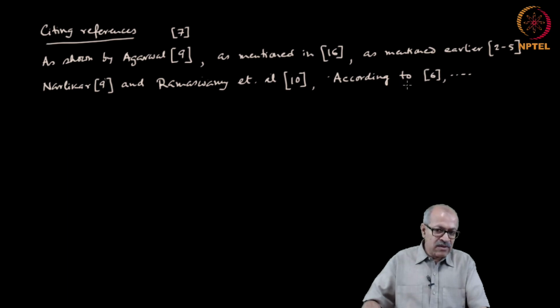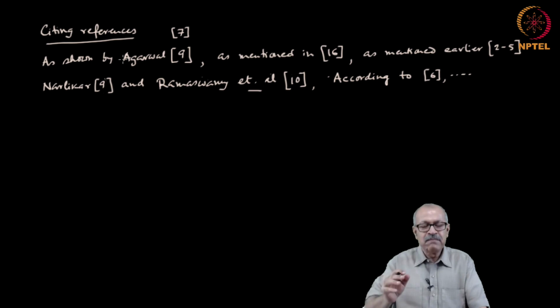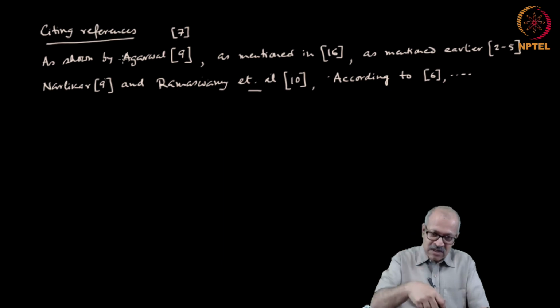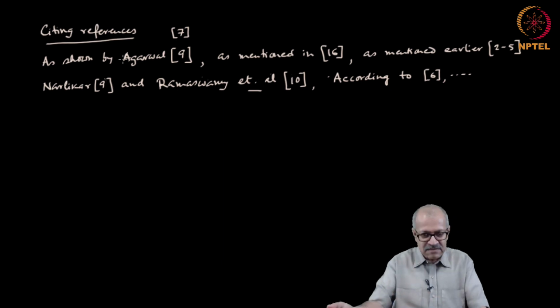Now, you might ask when to use et al. Sometimes we are using names and sometimes we are using et al. The general convention is that if there is one author, write the author's name. If there are two authors, write Bose and Ramaswamy, that way. But if there are three or more authors, then the first author, et al., and others.